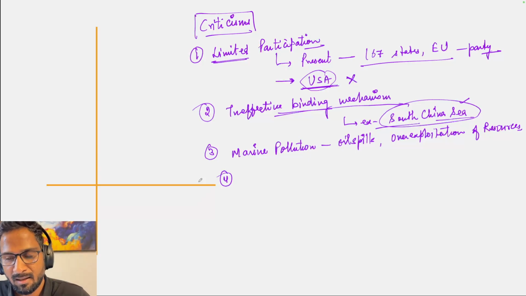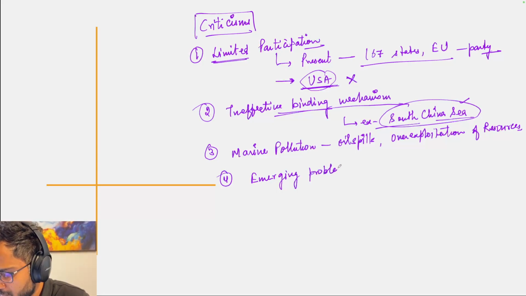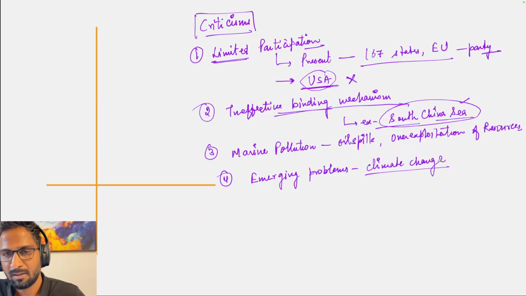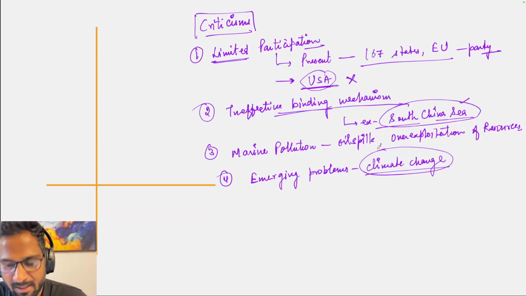Next, there are certain emerging problems like climate change. Due to climate change, the sea level is rising, the oceanic temperature is changing, and again, UNCLOS does not have an effective and adequate mechanism, adequate provisions, to control this. So it is failing in this direction.